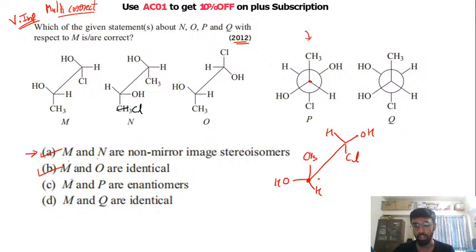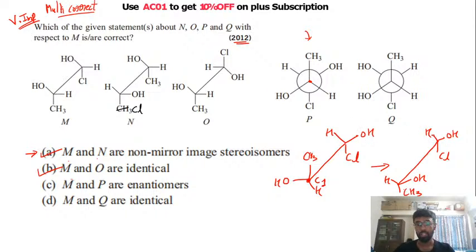This is my first carbon, C1. So I will rotate this fan by 180 degrees. Since I am rotating it, the back carbon will remain the same. On the first carbon, the CH3 will be pointing in the downward direction. I hope this is visible, right? You will have OH here and a hydrogen here.